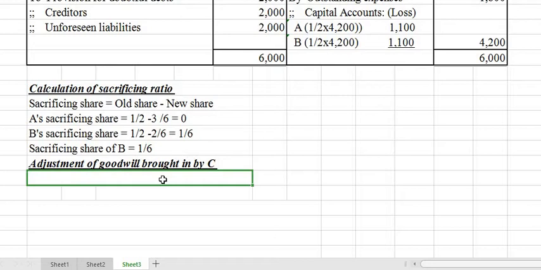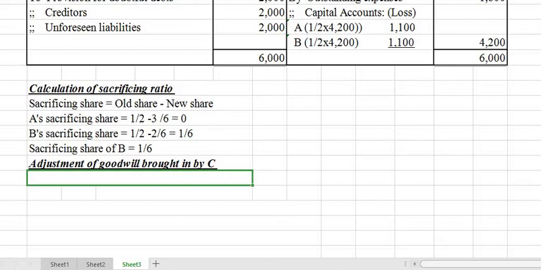So C brought some goodwill, how will it be adjusted? Before that, we have to calculate how much money C should bring. She has not brought the money in cash, but it should be adjusted in his current account. So for that, we will calculate how much goodwill he has to bring.